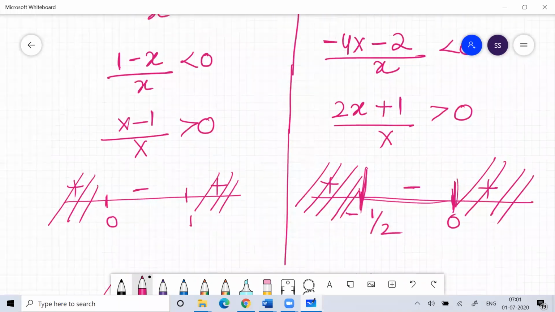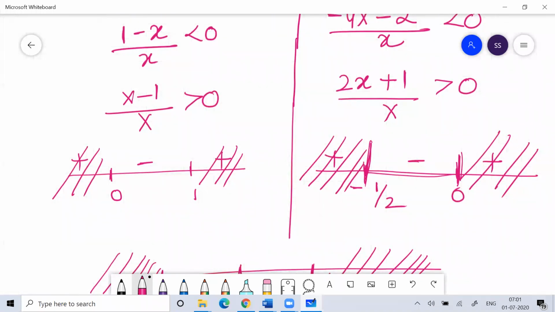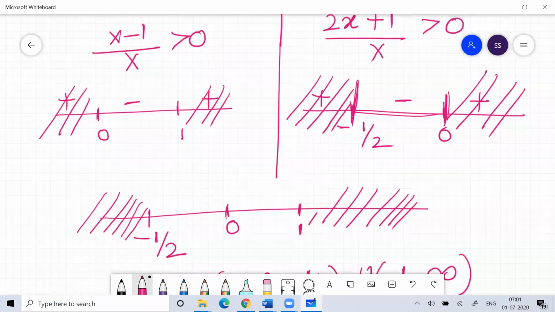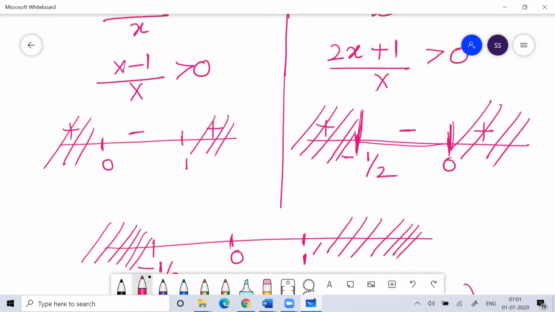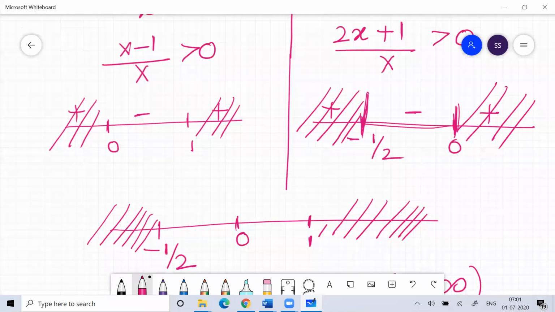So here you are getting the value of x as 1 and 0, and here the value of x you are getting is minus 1 by 2 and 0. So again a positive value. So all the values greater than 0 here, and here the value is greater than 1. So the area common in both of them is 1 to infinity.